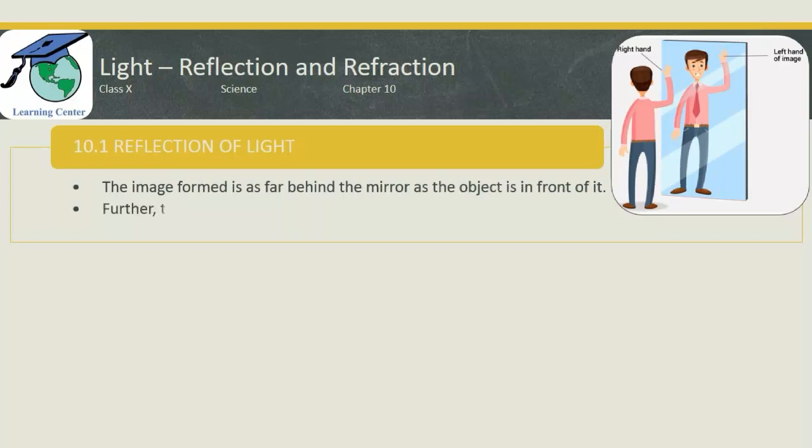Next, fourth property. The image is laterally inverted. What do you mean by it is laterally inverted? When you stand in front of a mirror, your right hand seems to be your left and your left hand seems to be your right. That means the image is inverted from the right side to the left side and vice versa, left side to the right side. So all these are the four properties of the image formed in a plane mirror.